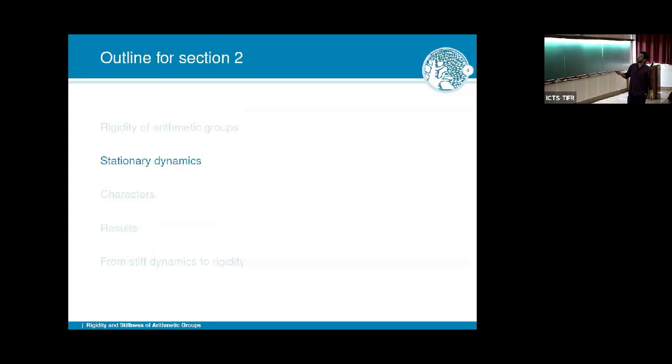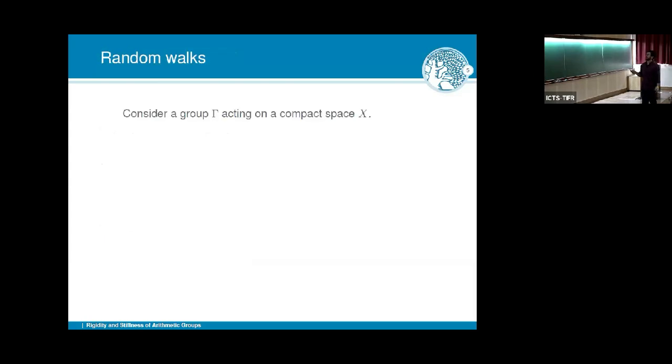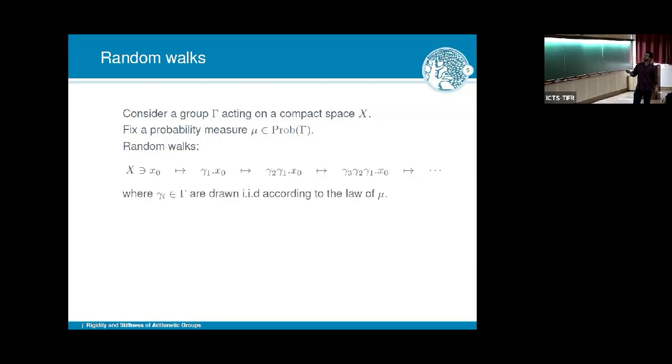Now I want to talk about stationary dynamics. Some people talked in this conference about random walks, and I'm going to review this. You have a group gamma acting on some compact space X. I also fix a probability measure on the group. With this data, we have a framework to talk about random walks, because you can start with a point in your space, apply gamma, and then apply another gamma, and just walk, where those gamma_i's are chosen randomly according to this probability measure.